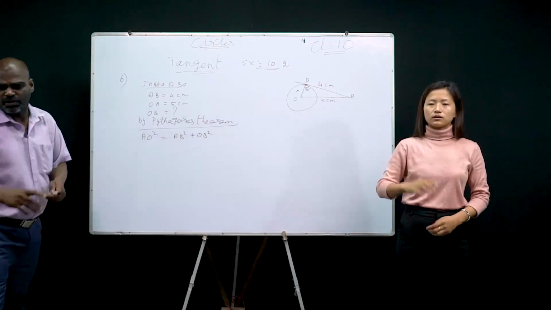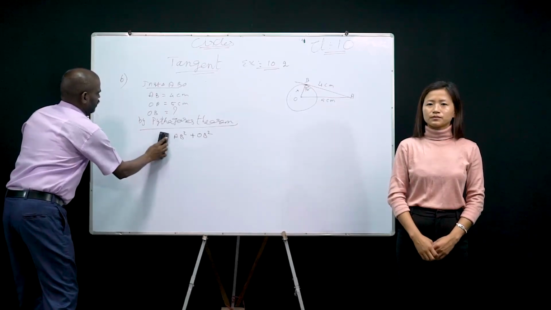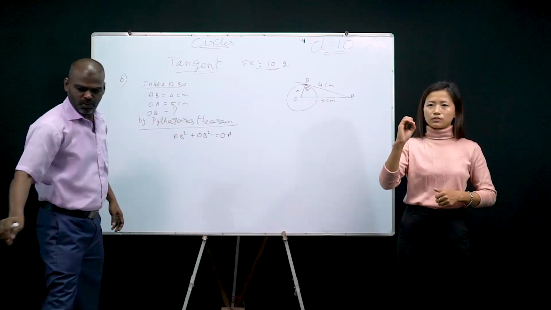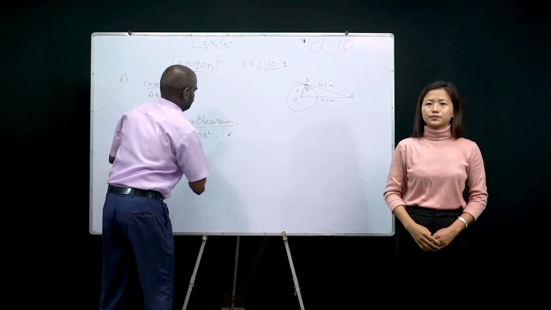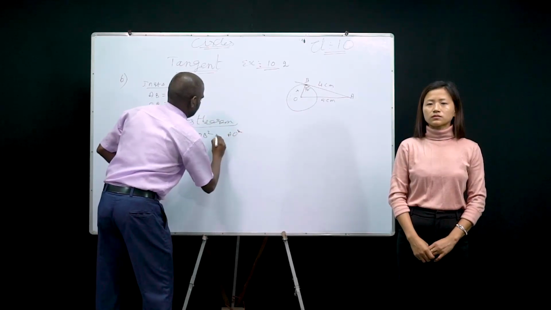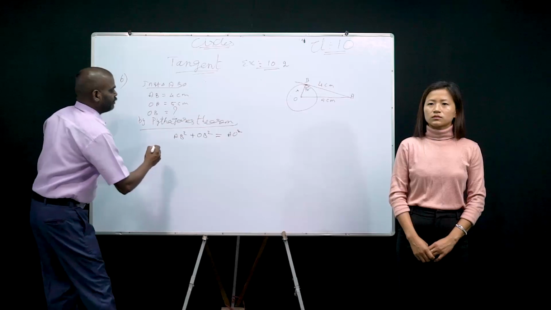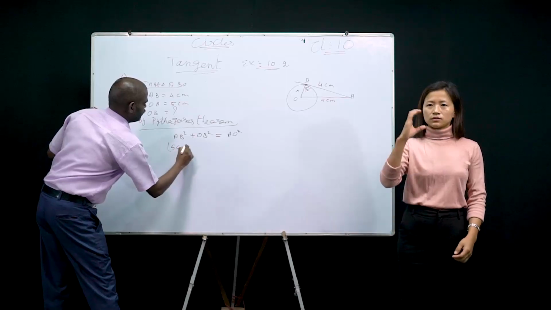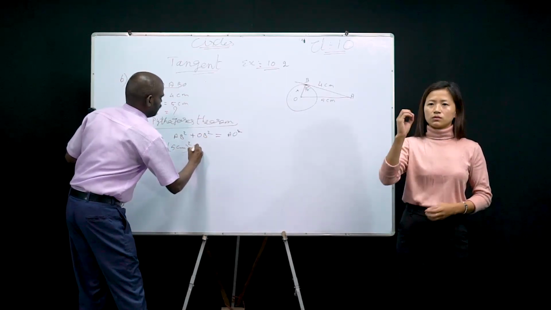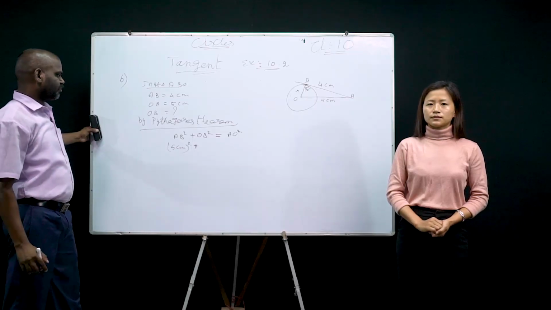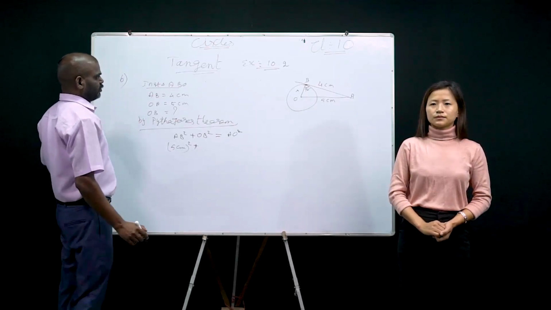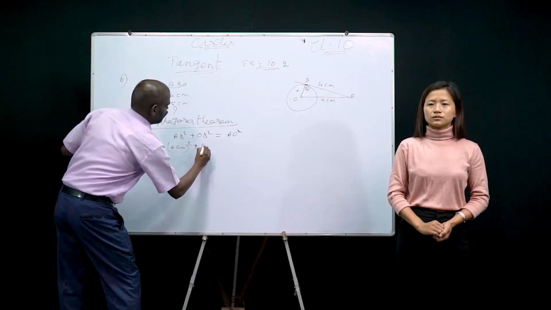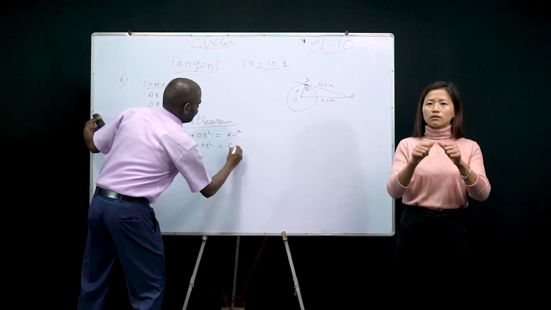AO is 5 centimeter. What is AB? AB is 4 centimeter. OB we do not know.